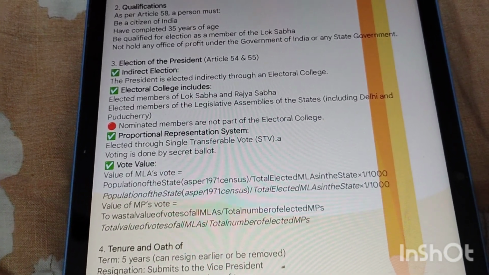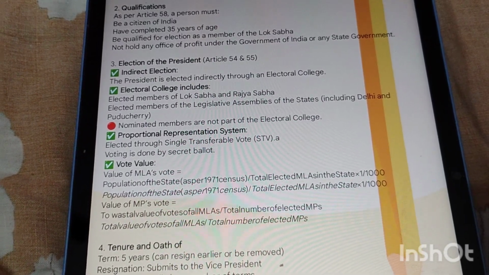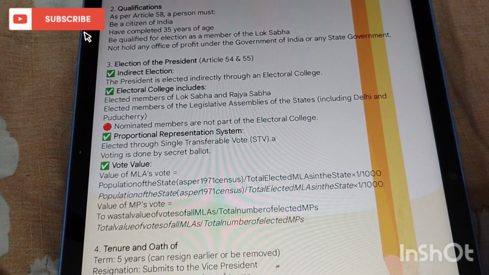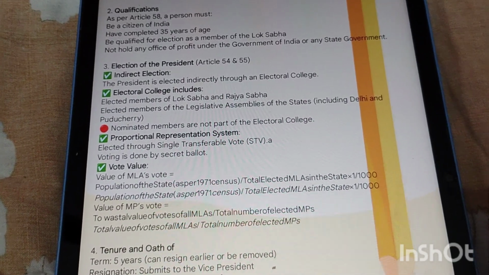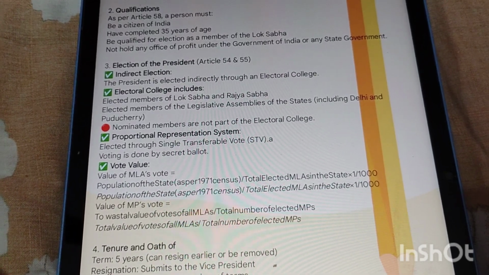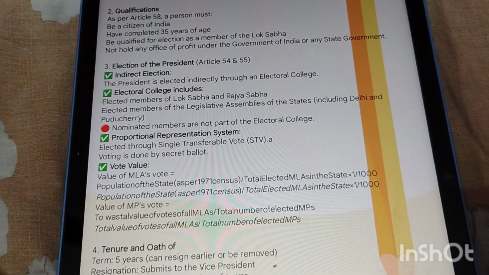The next one is election of the President under Articles 54 and 55. It is an indirect election; the President is elected indirectly through an electoral college. The electoral college includes elected members of Lok Sabha and Rajya Sabha, and elected members of the Legislative Assemblies of the states, including Delhi and Pondicherry. Nominated members are not part of the electoral college.